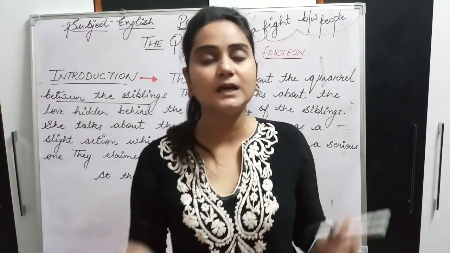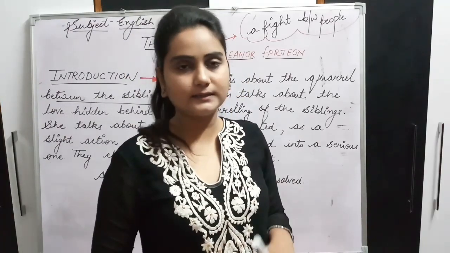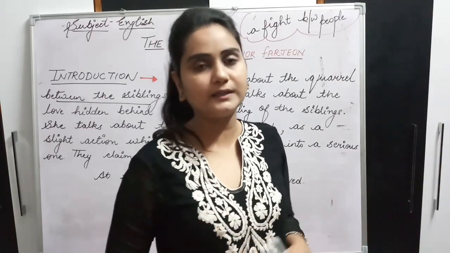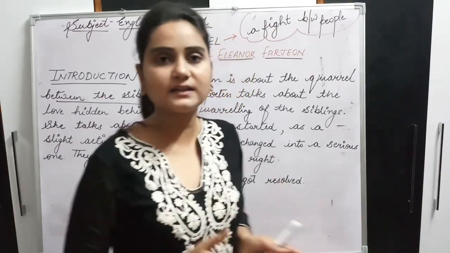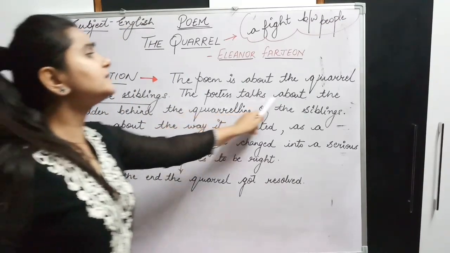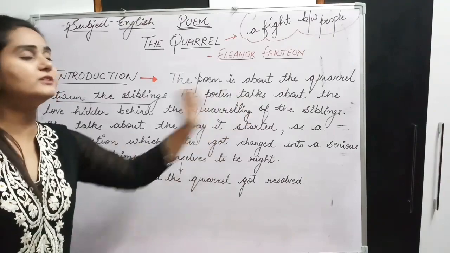Now who are the siblings? The poetess and her brother, right? They both had a quarrel, they both had a fight. Okay, that is described in the poem, right? Now the poetess talks about the love hidden in the quarreling of the siblings.